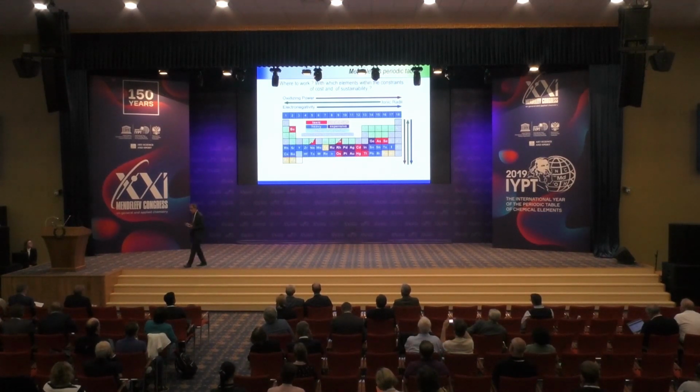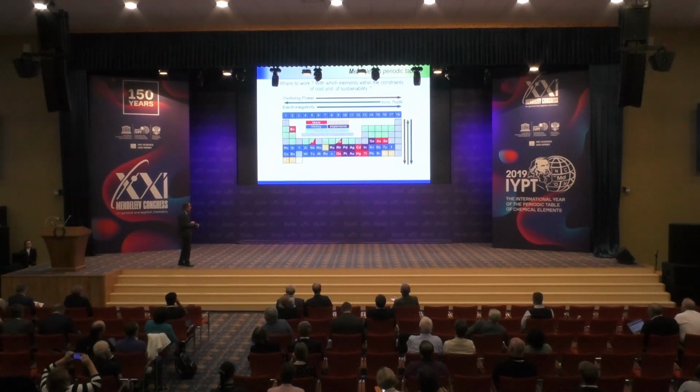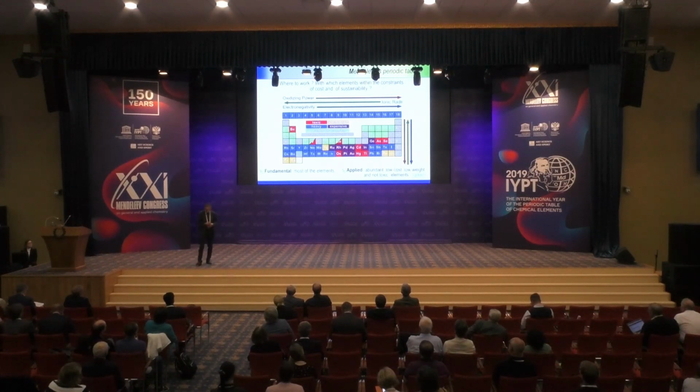Great, plenty of elements, 118 elements, but when you want to design materials in a context of sustainability, you cannot use all of them. As you can see here, I have several colors for the simple reason that some are toxic, some are too heavy. Remember, M has to be light. Some are radioactive and so on. So at the fundamental level, we can really use most of these elements, but when we talk in terms of practical application, what is important is abundant material, low cost, low weight, and no toxic elements. So this is more or less the type of element that we are going to use.